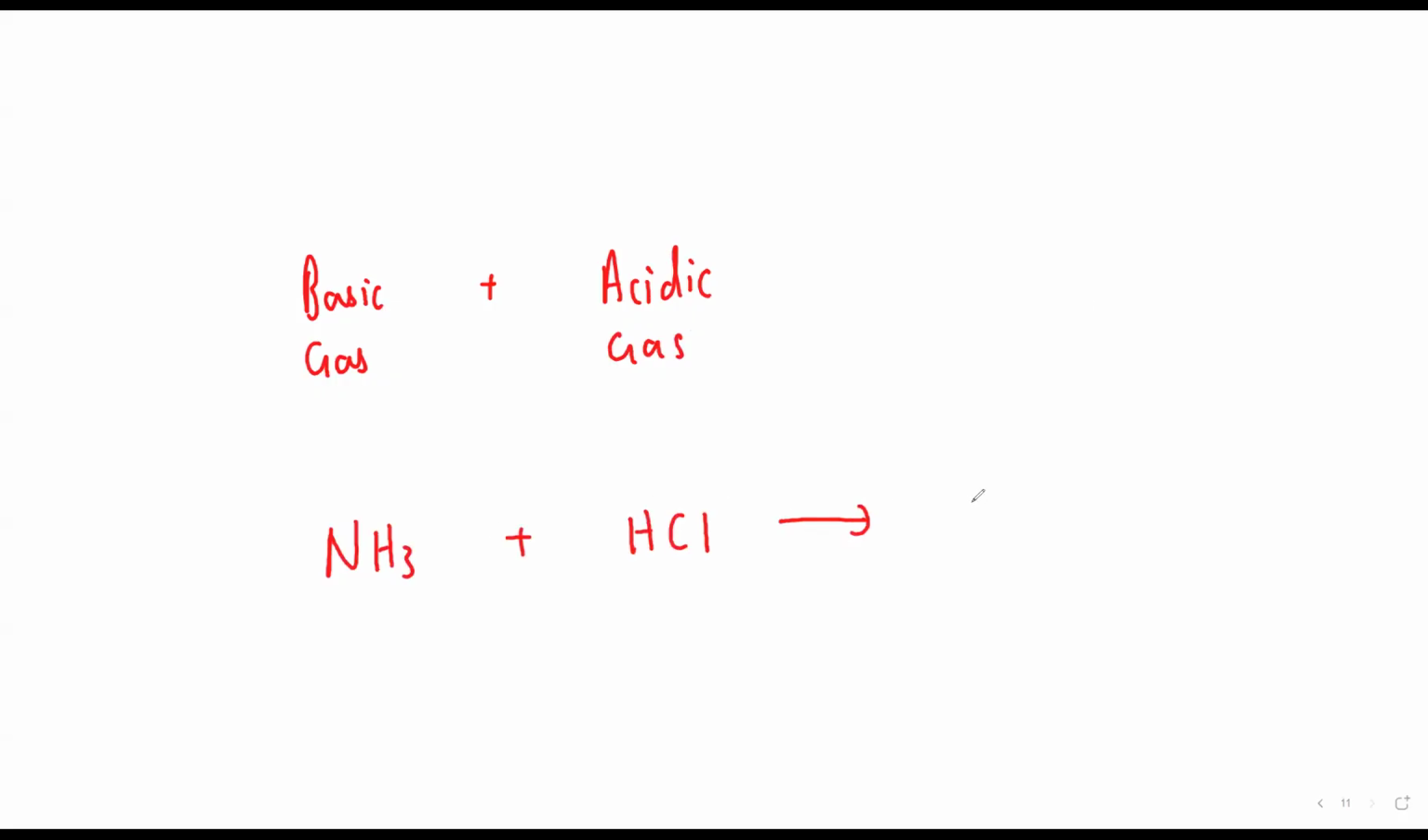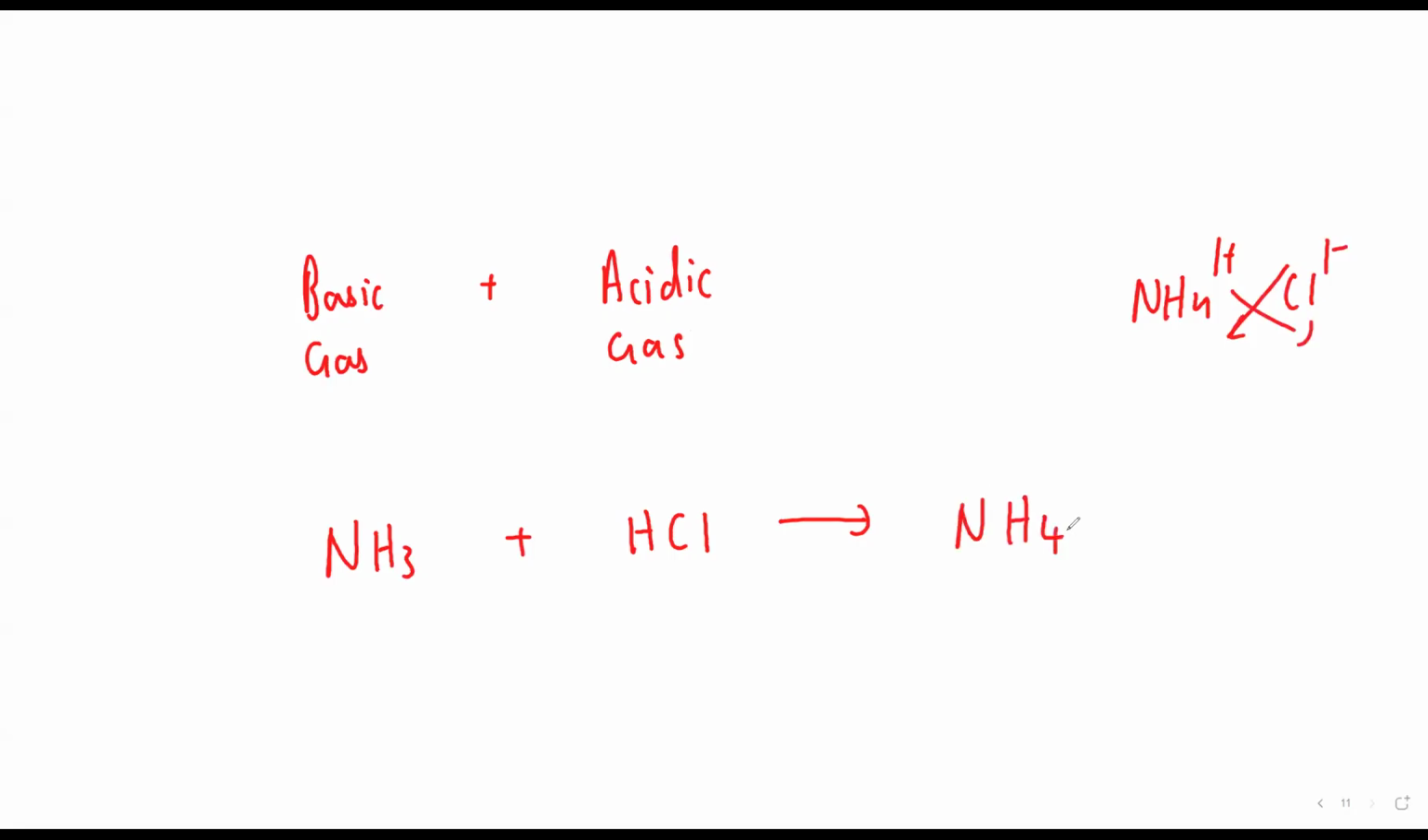Now beta, if I tell you, write a combination reaction between a basic gas and an acidic gas. Come on. Who is the basic gas? The only basic gas in your syllabus is? Ammonia. Ammonia, and for the acidic gas I will take HCl. So what will I get? Tell me, beta. Ammonium chloride. Ammonium valence is 1 plus, chloride is 1 minus.